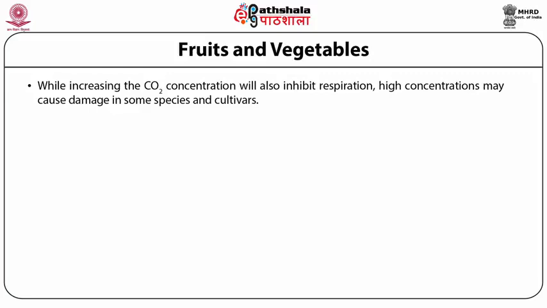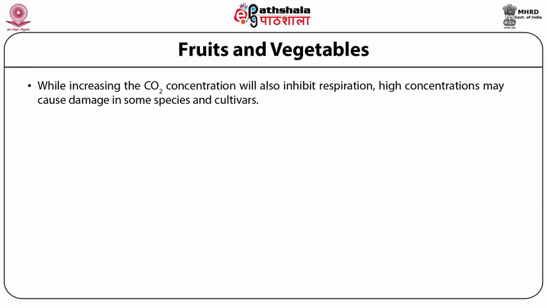While increasing the carbon dioxide concentration will also inhibit respiration, high concentration may cause damage in some species and cultivars. Oxygen concentration below about 3% can induce anaerobic respiration in many species of fresh produce. The use of low concentrations of oxygen and elevated levels of carbon dioxide can have a synergistic effect on slowing down respiration and ripening. Major pathogens as far as fresh produce is concerned are L.